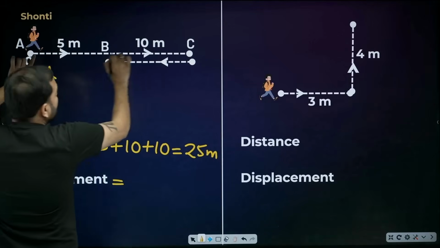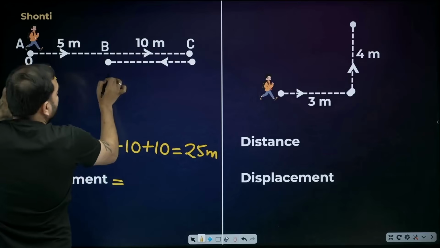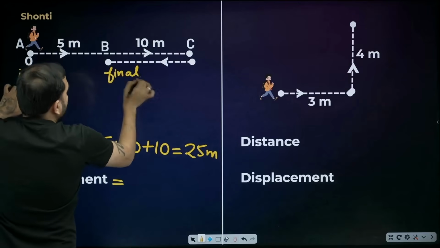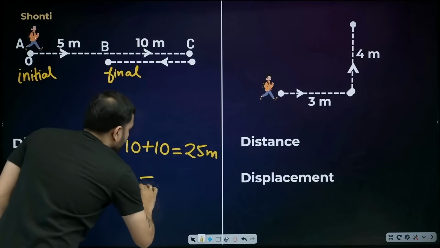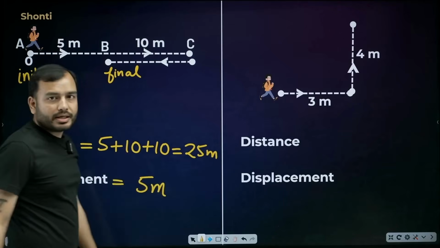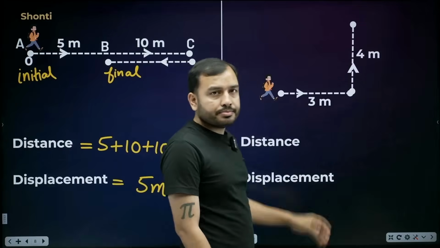And after all that walking round and round, you finally end up here. This is the final point. The shortest path between them is this. So how much is the displacement here? Only 5 meters. Clear? All right, tell me.